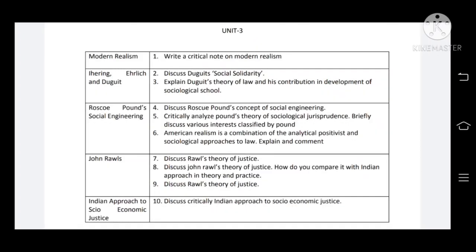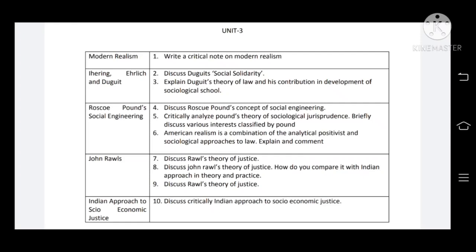Now unit 3. Question number 1 is: write a critical note on modern realism. Questions number 2 and 3 are with respect to Duguit's social solidarity or Duguit's theory of law. Questions number 4, 5, 6 are with regard to Roscoe Pound's concept of social engineering; these are from a similar topic. Now questions number 7, 8, 9 are on Rawls' theory of justice, which is very important and has been repeatedly asked for the last few years.